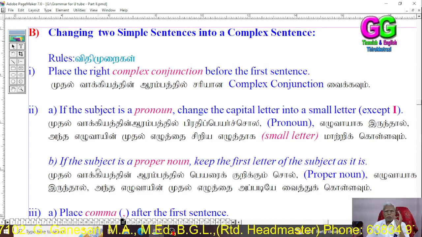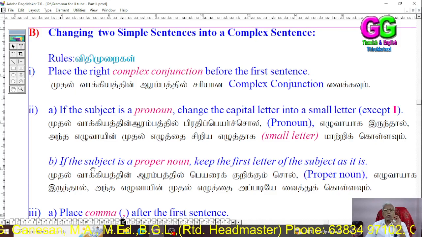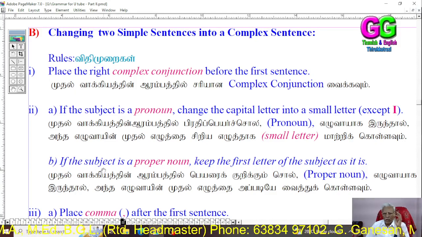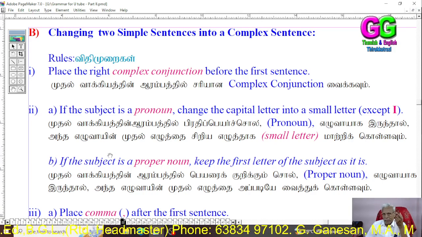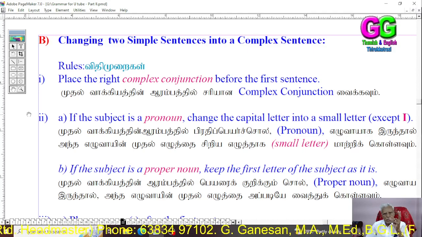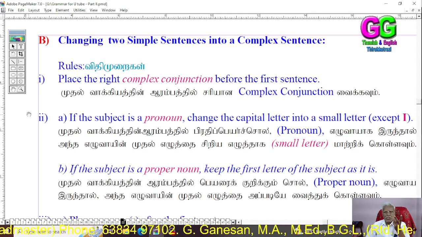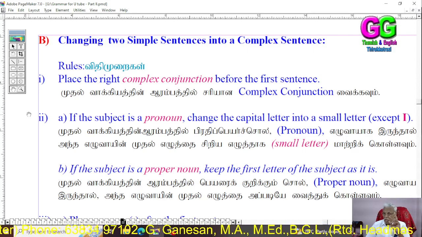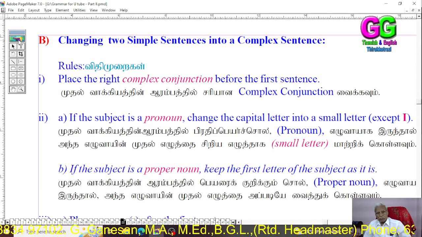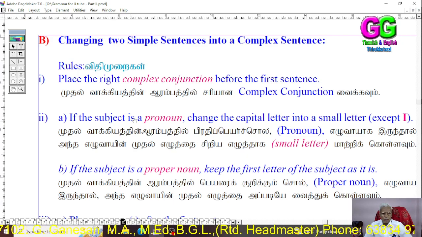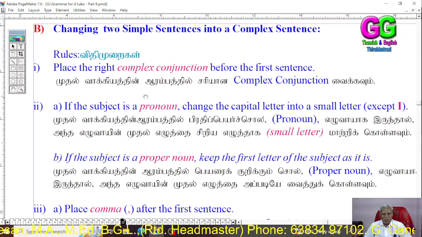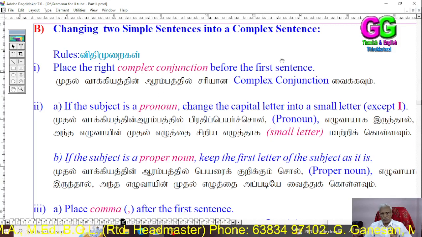Thus, we have seen the rules to be followed when converting a simple sentence having a phrase into a complex sentence. In the second type, we are going to see how to change two simple sentences into a complex sentence. You see the rules. Place the right complex conjunction before the first sentence.